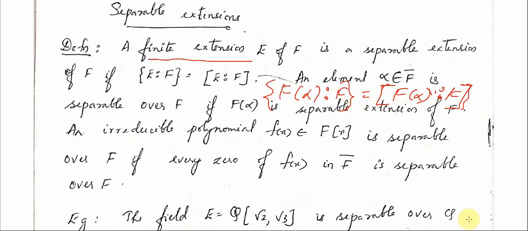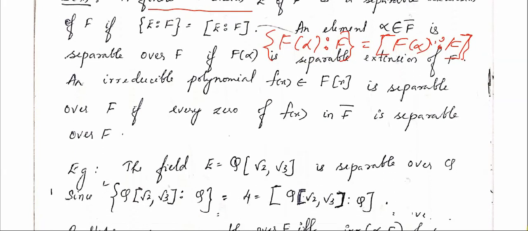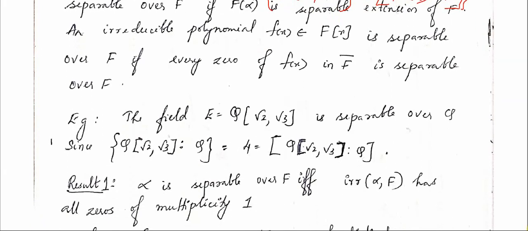So next is an example of a separable extension. In fact we already saw this, that the index of Q(root 2, root 3) over Q was 4, and we also saw that the degree of Q(root 2, root 3) over Q is also 4. So these two, the index and degree, are both equal. Therefore we can conclude that this is a separable extension, that is Q(root 2, root 3) is separable over Q.